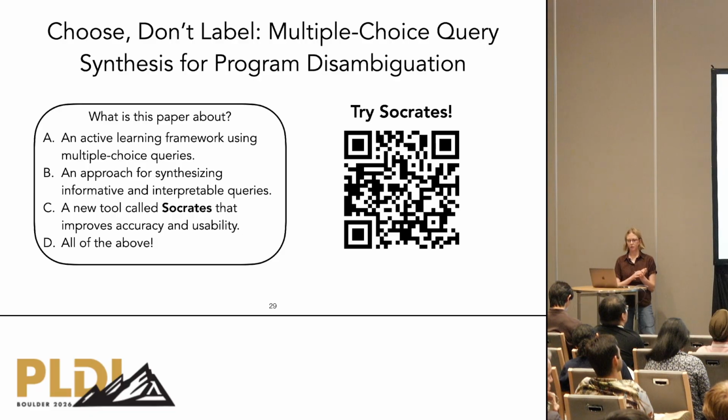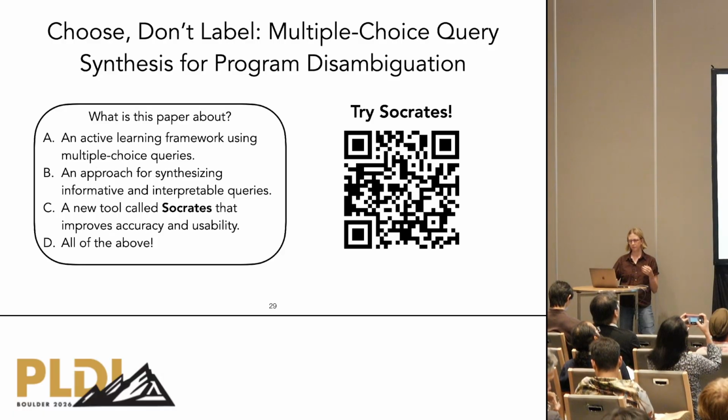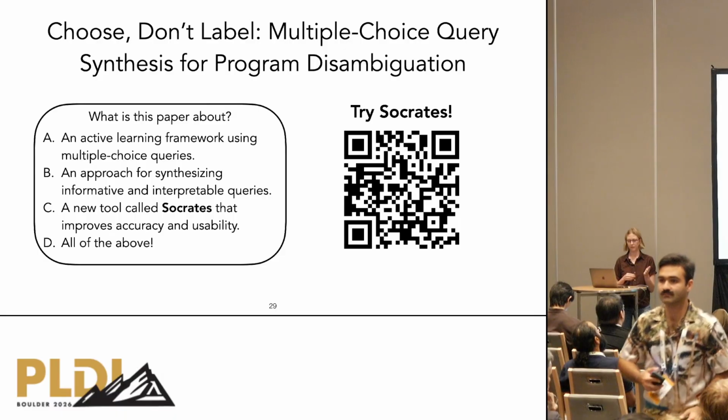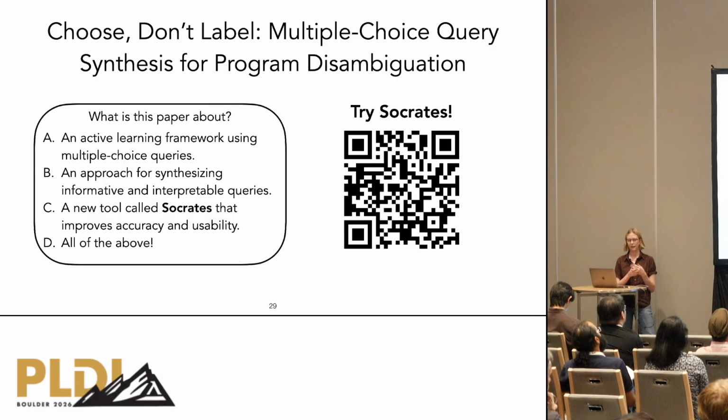So finally, we return to the motivation behind this work, allowing users to trust that the programs they synthesized actually match their intent. Our key idea is that users shouldn't have to manually label low-level examples in order to establish this trust. Instead, we can ask users high-level questions that are easy to interpret, easy to answer correctly, and better aligned with semantic program behavior. So in this paper, we've introduced a multiple-choice active learning framework for program disambiguation, developed algorithms for synthesizing queries, and implemented these ideas in our tool, Socrates.